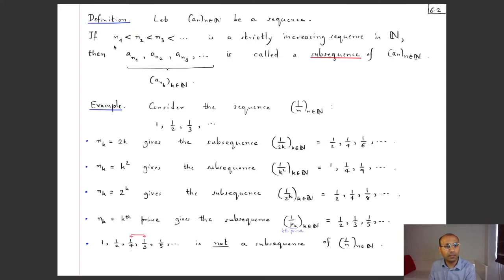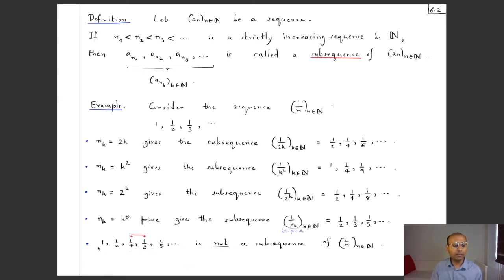As the list of indices, we could, for example, take the prime numbers arranged in increasing order. So 2 is less than 3, is less than 5, is less than 7, and so on. And nk is the kth prime in this list. Since there are infinitely many primes, we know that this list is infinite. And then the subsequence I get is 1 by pk, where pk denotes the kth prime, and we get the subsequence 1 by 2, 1 by 3, 1 by 5 of this sequence.